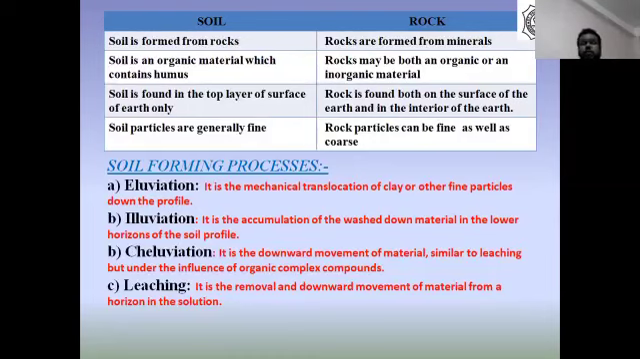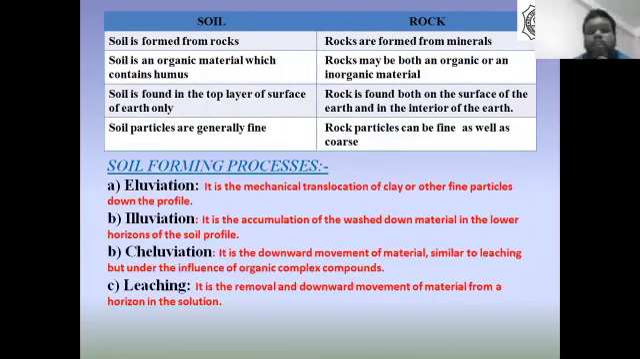Now, what are the soil forming processes? There are different processes for the formation of soil. Generally, there are four: eluviation, illuviation, podzolization, and leaching. First of all, let us see eluviation. It is the mechanical translocation of clay or other fine particles down the profile. It is a mechanical process.